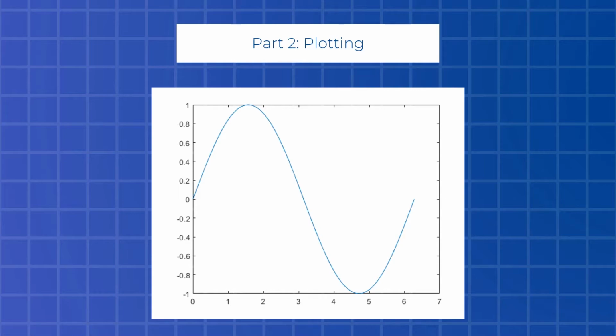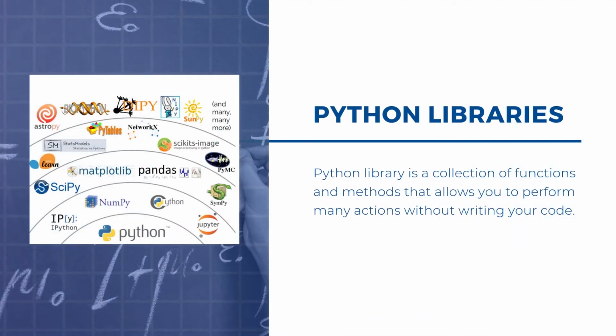Okay. And when I say libraries, what I mean is a collection, basically a Python library is a collection of functions and methods that allow you to perform many actions without writing the code yourself. These are code that developers much smarter than us students right now have written to make our lives much easier. Here is an overview of many of the libraries that Python includes, such as SymPy, Pandas, Matplotlib, SciPy, sklearn, and a bunch of others. We can just import them and use some of the functions that they've already written, and it makes our life super easy, and we can make some really cool things.